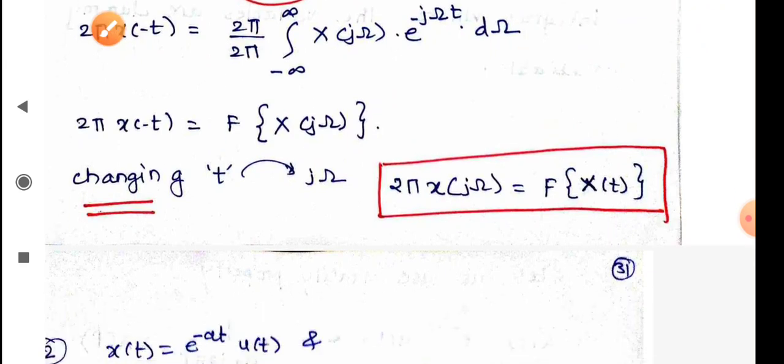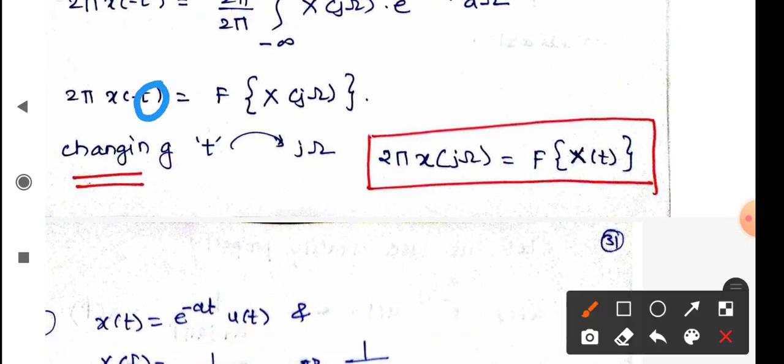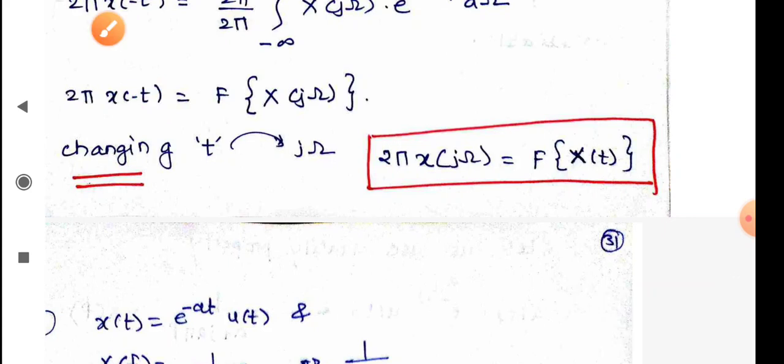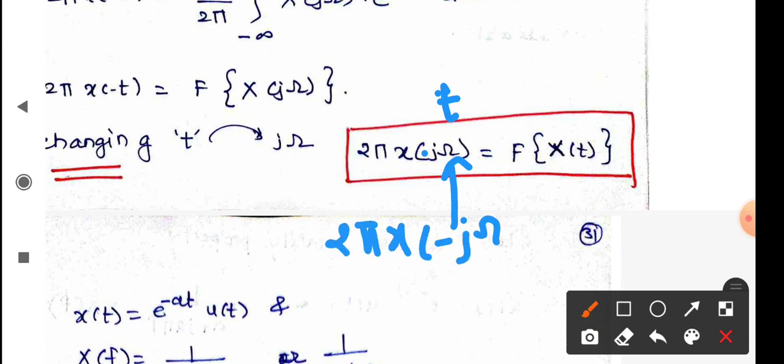Now what we will do is simply replace this t by j omega. Wherever t is there, we will replace it by j omega, and j omega by t. So if I do it this way, earlier it was t, now it is j omega. Sorry, I beg your pardon. See here, it should be 2 pi x of minus j omega. I have merely replaced t by j omega, no? So here t will be replaced by j omega, the minus sign will remain as it is.